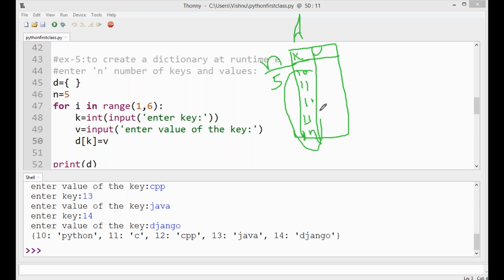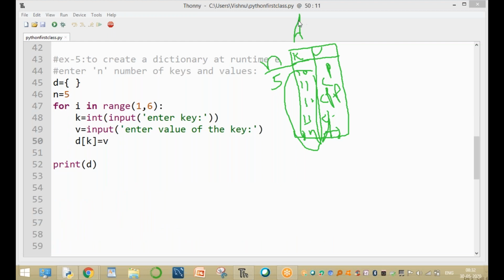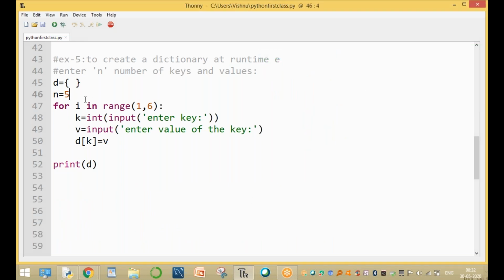Here to enter the 5 elements: one is Python, one is C, CPP, one for Java, and one for Django. Enter the values with key and value. Sorry, n is not a fixed value. Here n is not a fixed value. So now to assign the value, n value is also dynamic. That is, the int of n is also dynamic.